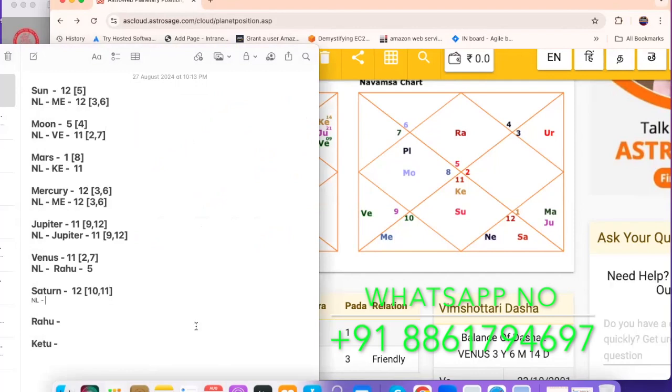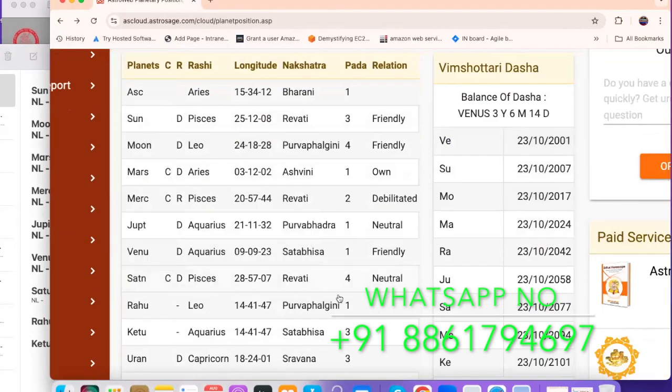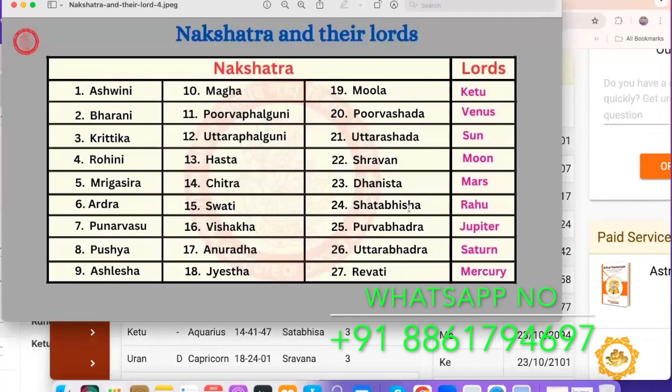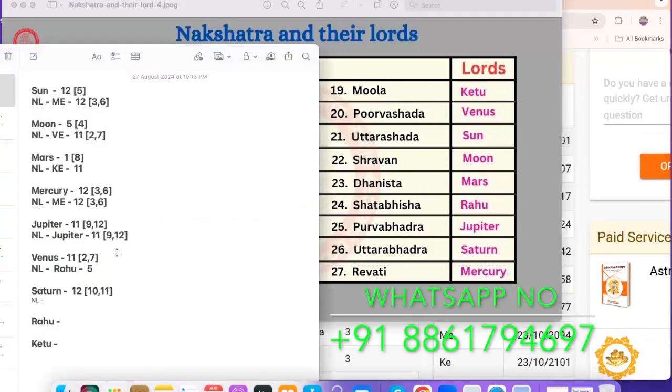Nakshatra lord, where is Saturn sitting, in which nakshatra? Saturn is sitting in Revati nakshatra. If you go here, if you see the Revati, it's again Mercury. So copy that Mercury that I have written here. Okay, then paste it here. Mercury. Okay,